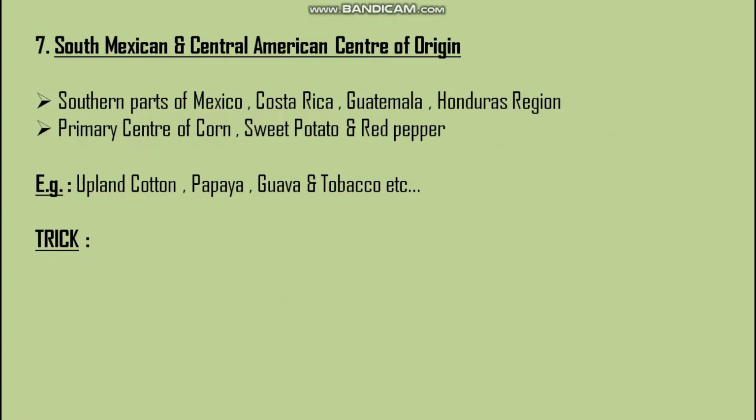So the trick to remember them is that you wear cotton clothes, you look good, then you eat papaya and guava, you eat good, then you eat tobacco, then it is of no use. So it's just a trick to remember these examples.